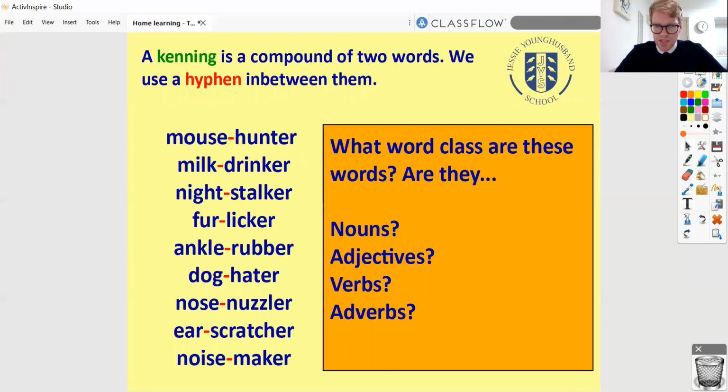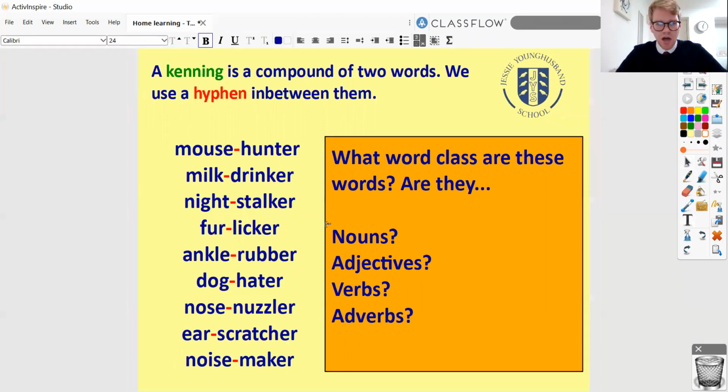Now, really tricky question now. This is going to be a bit of a head scratcher. What word class are the words I've used in my poem? Now, I tell you what, let's split this up. Let's look at the first ones first of all. So all the ones on the left-hand side. What type of words are all these ones on the left? Are they nouns? That's the name that we give to people, places, and things. Are they adjectives? So are they describing words? Are they describing nouns? Are they verbs? Those are doing words. Are they adverbs, which describe how a verb was done? Bit of a tricky question this.